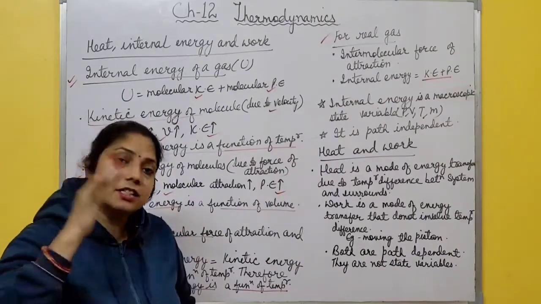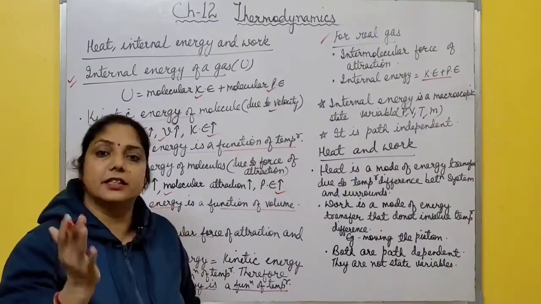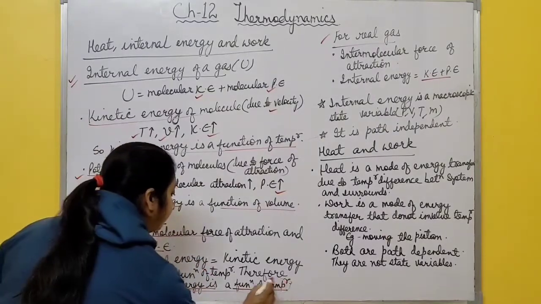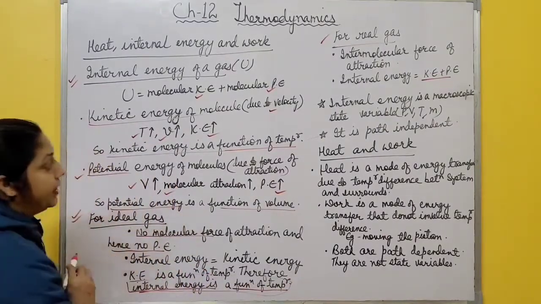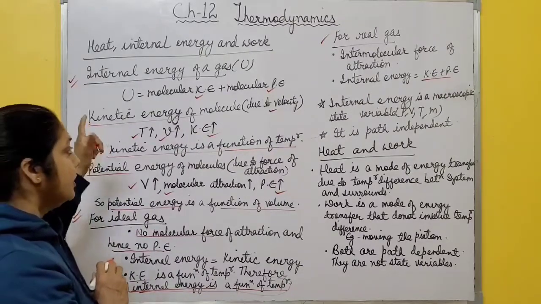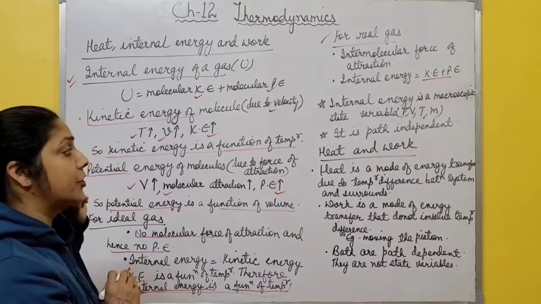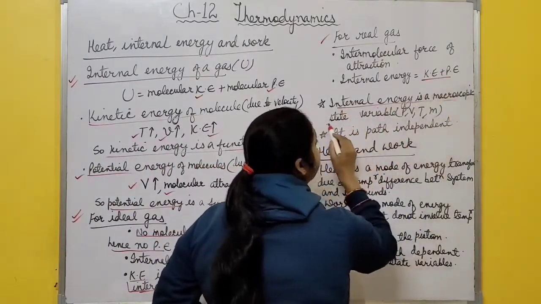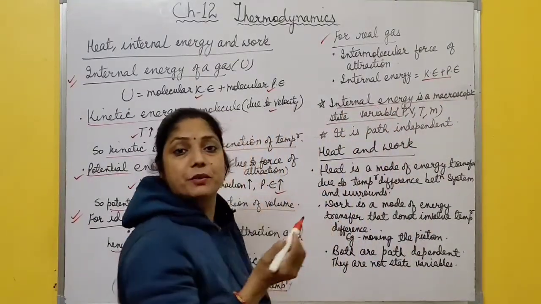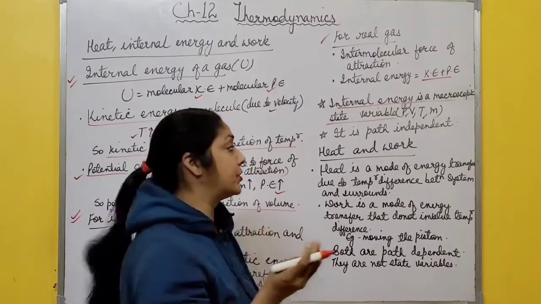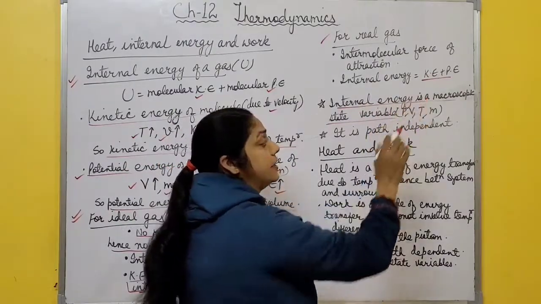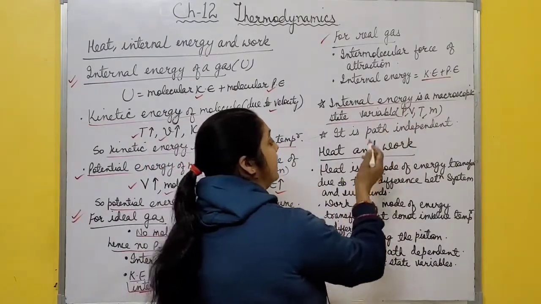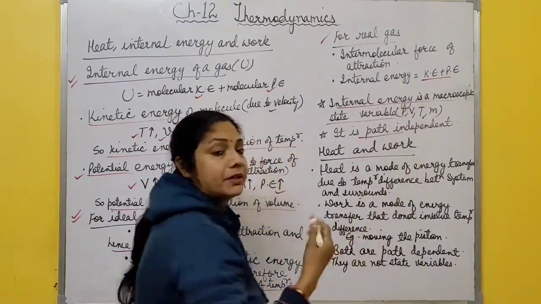So kinetic energy is a function of temperature, and internal energy is a function of temperature. You must remember this point. This point is very, very important throughout the chapter, right? And this internal energy is actually a macroscopic state variable. This point is also very important. Macroscopic variables are pressure, volume, temperature and mass, and internal energy depends on pressure, volume, temperature and mass of the gas. It is path independent. It does not depend on path.